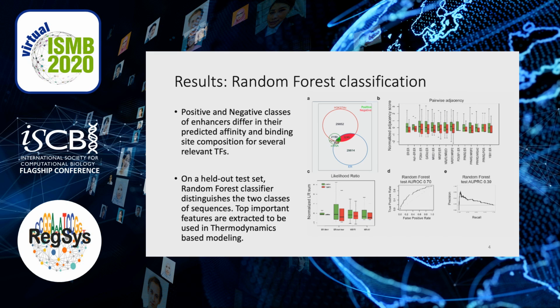Here we describe the results of random forest. Panel A is a Venn diagram that illustrates the composition of each class of enhancers, while panels B and C show several features based on motif scores that are significantly different between the two classes of enhancers. The full set of features was fed to a random forest model, and the most distinguishing ones were extracted to be incorporated in a thermodynamic model. You can see that the trained random forest model is able to distinguish positive and negative classes of enhancers on held-out tests.